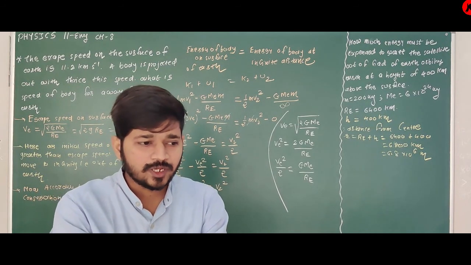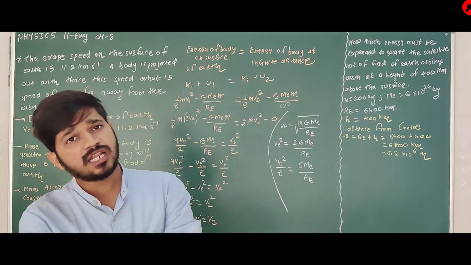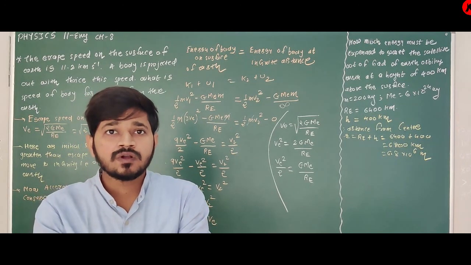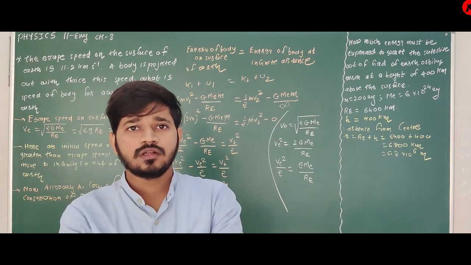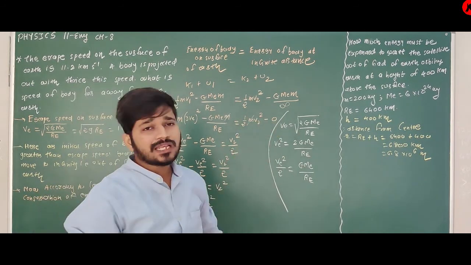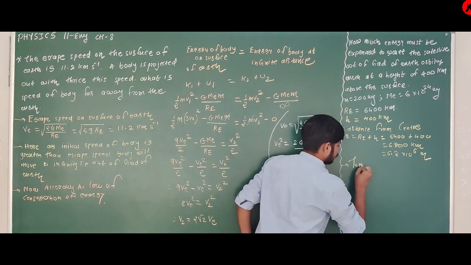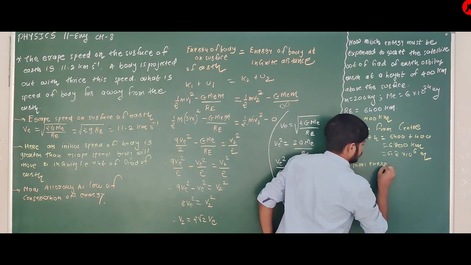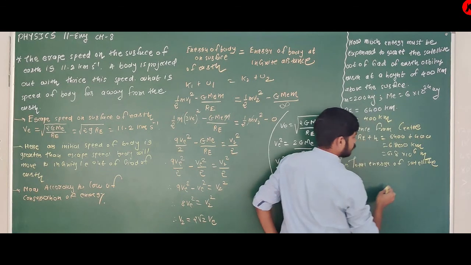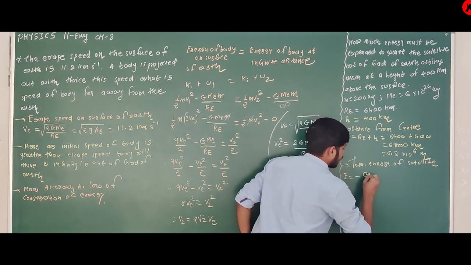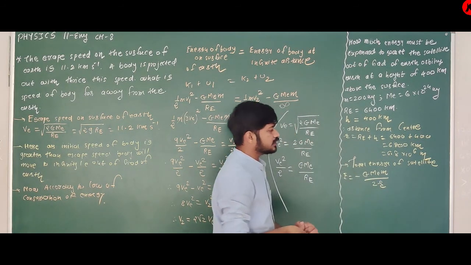We know the concept. First of all you find kinetic energy, then potential energy, then total energy. Total energy will be negative, so you have to give the same positive energy to remove the object from the field. But we actually know the total energy of a satellite. Total energy of satellite, E, is equal to minus GMEM upon 2R. Yes, you know this value.